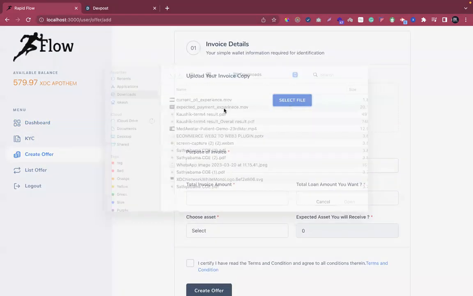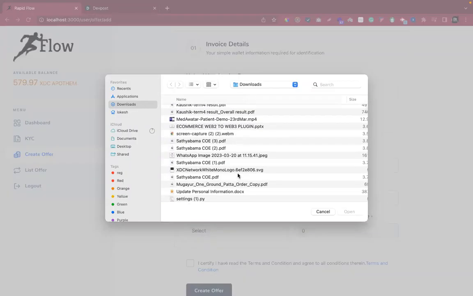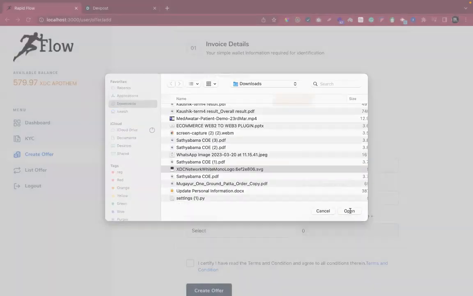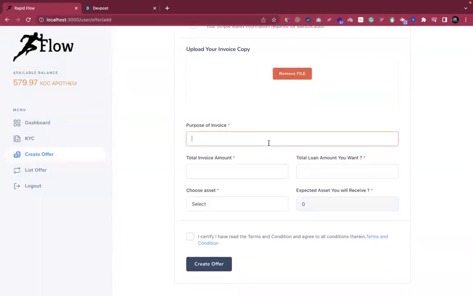I will have to upload my KYC, sorry, invoice. I'm just uploading dummy data for demo purposes. Then the purpose of the invoice: t-shirts, 1,000 shirts to export. Okay, for exporting. And the total invoice amount, let's say, is 2,000 USD, and I'm saying 1,000 USD I'm expecting as the loan amount.